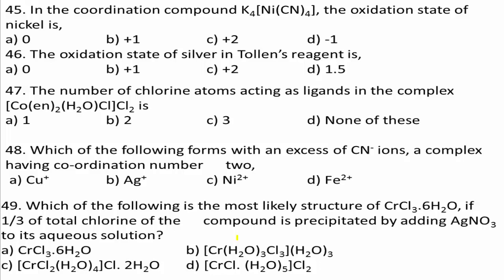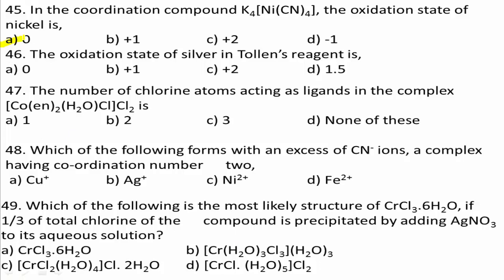Yes, given compound K4[Ni(CN)4], here the oxidation state of nickel be taken as X. When you calculate the value of X, K4 means 1 into 4 plus X plus 4 into -1, overall equal to 0. Then 4 plus X minus 4 equal to 0, X becomes 0. Therefore, the oxidation state of nickel is 0.